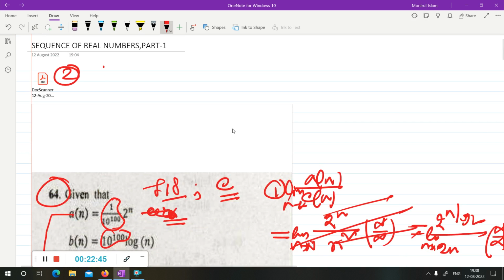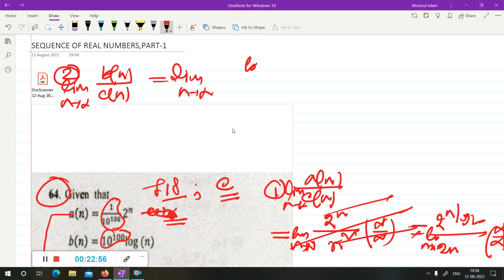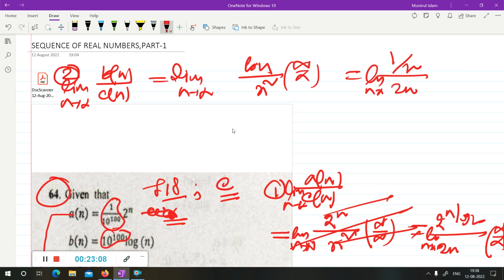If you do bn upon cn and take the limit n tends to infinity, bn is log n and cn is n square. Now taking the limit n tends to infinity, this is infinity by infinity, so if we apply L'Hospital's rule it is 1 by n over 2n. Now if you take the limit, this is 0. So the limit of bn by cn is not infinity.